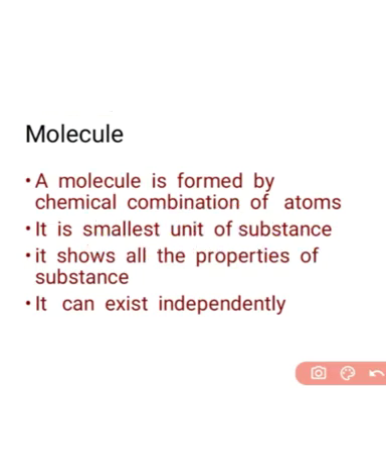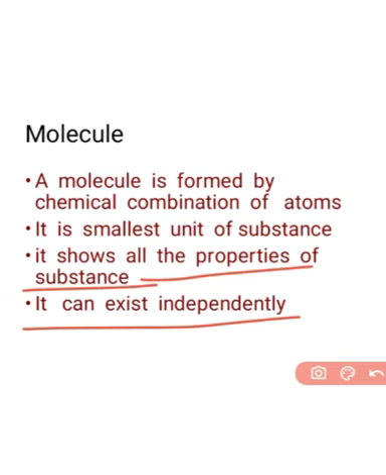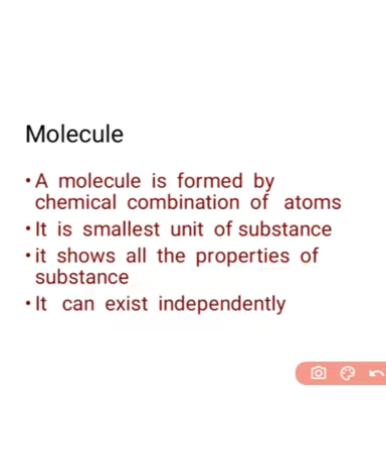For example, if we have a building made of bricks, then a brick will be the smallest unit of that building. Similarly, a molecule is the smallest unit of that substance, and it shows all the properties of that substance. For example, what is the chemical composition of that substance, how can it react, and what are its features. A single molecule can show all the properties of that substance, and it can exist independently. In the previous lectures, we have learned that atoms and ions cannot exist independently, but a molecule can exist independently.